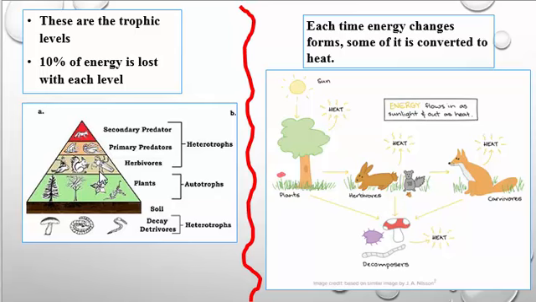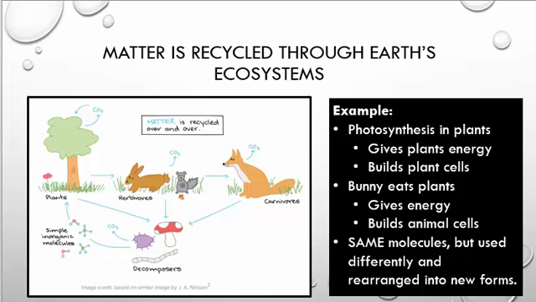Now let's look a little bit at matter. Matter isn't linear like energy. Matter is recycled throughout the Earth's ecosystems. It goes, it comes, and swirls around, whereas energy is very linear. The same atoms are used over and over again, assembled into different chemical forms, and incorporated into the bodies of different organisms. So let's take a look at our example here.